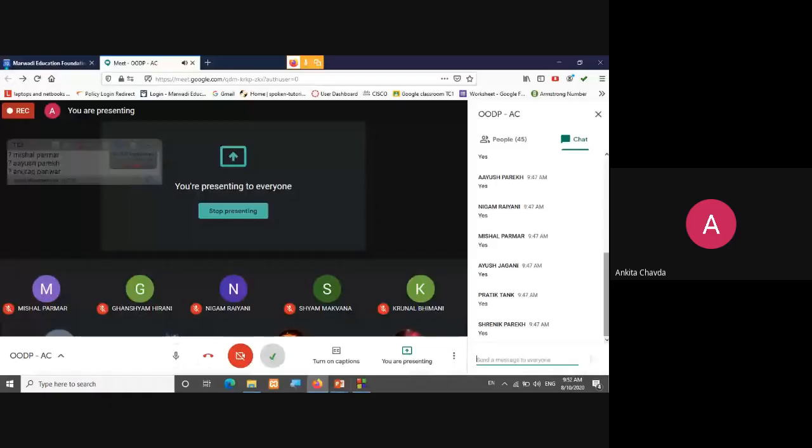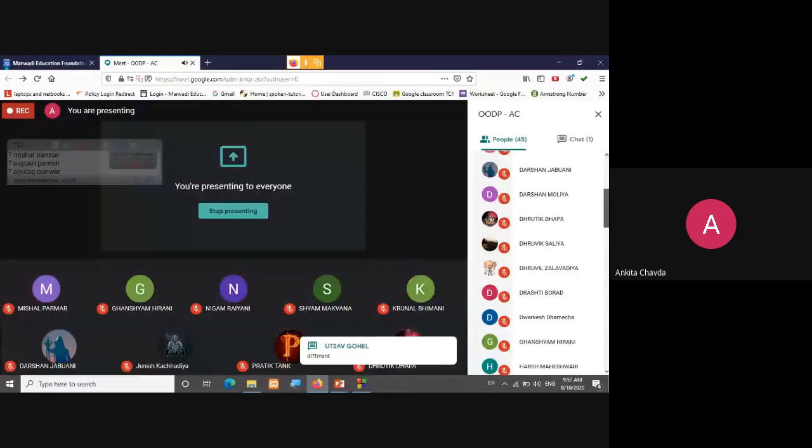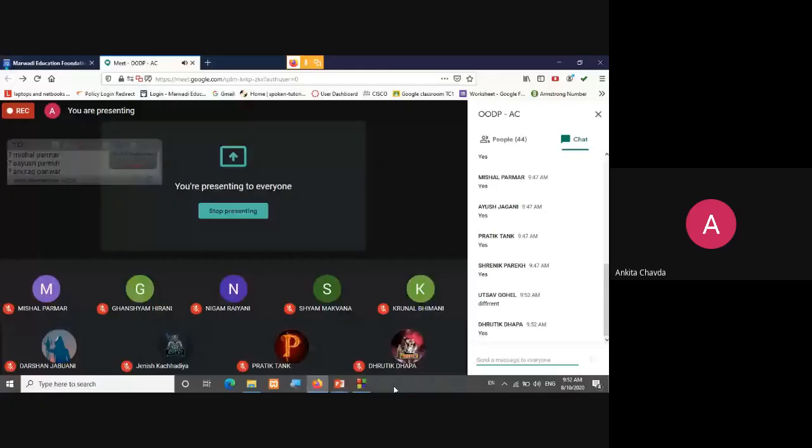Anyone? So these people are not available or what? Utsav is replying, but I see Dhrutik, Dhruvil, Drashti, Dwarkesh, and Ghanshyam. Dhrutik, I'm not taking attendance. I'm asking whether these two functions are different or not. Don't say yes. This is not your attendance.